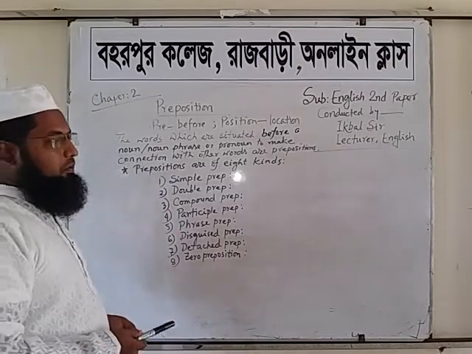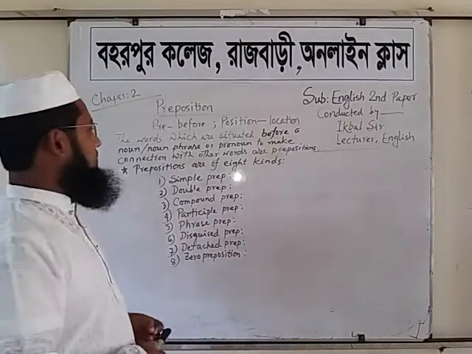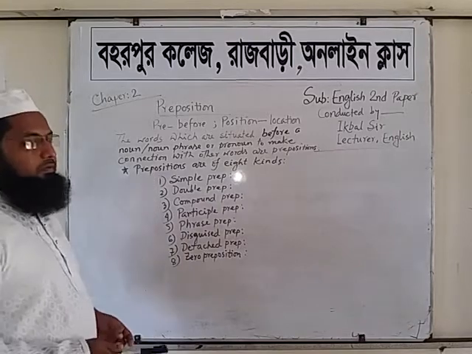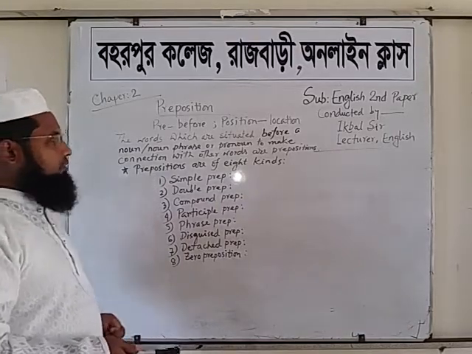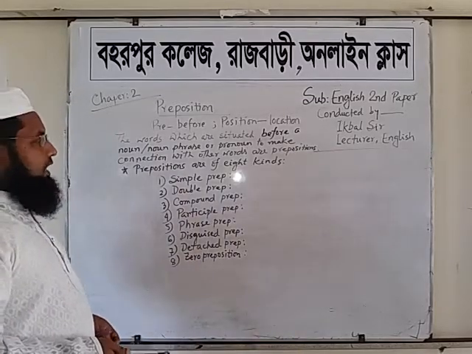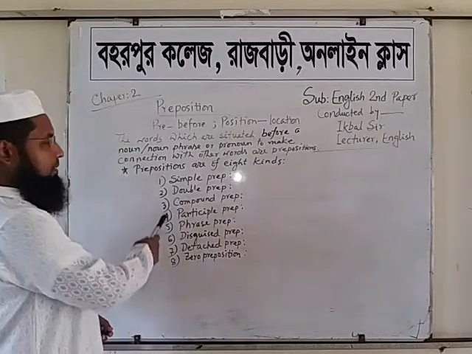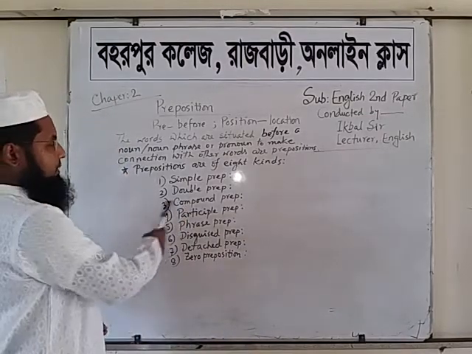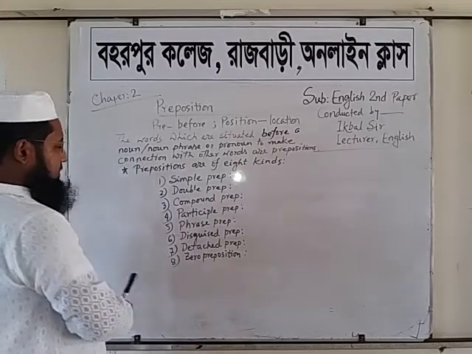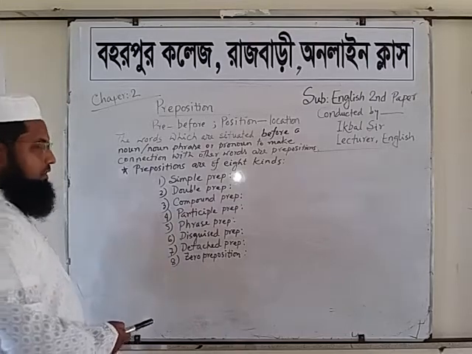Preposition. What do you mean by preposition? Pre means before, position means location. The words which are situated before a noun, noun phrase or pronoun to make connection with other words are prepositions. Prepositions are of as many as 8 kinds: simple preposition, double preposition, compound preposition, participle preposition, phrase preposition, disguised preposition, detached preposition, and last of all, zero preposition.